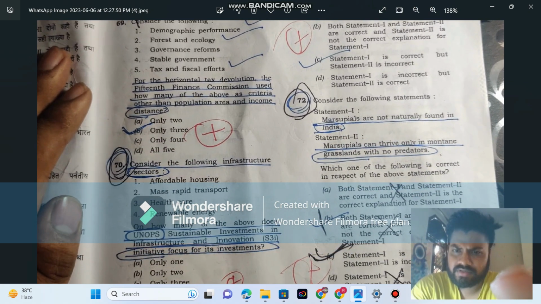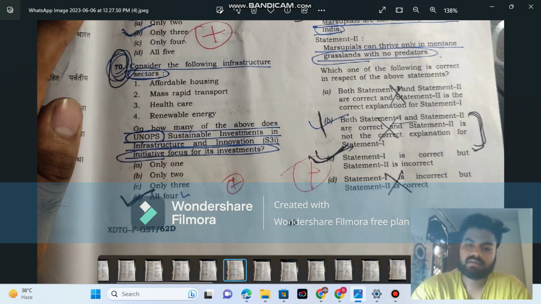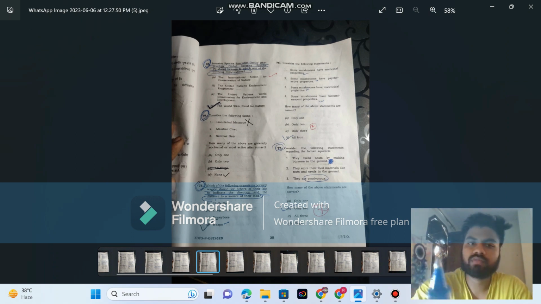Let's go with 72. Marsupials are not naturally found in India. Yes, this is right, because if you read any monthly magazine, you've done it right. And statement two, marsupials can thrive only in mountain grassland only. This is extreme wording. This is incorrect. And that's how I got to the right answer.